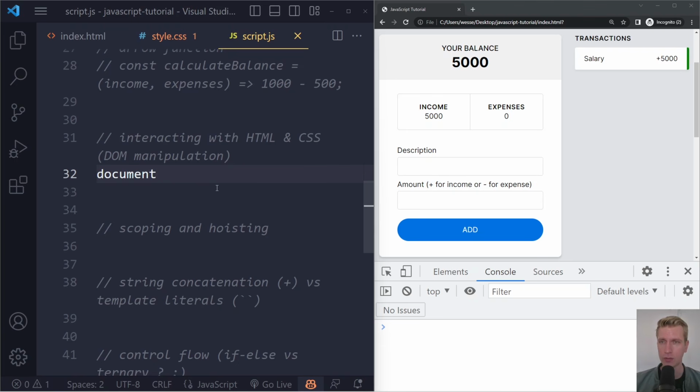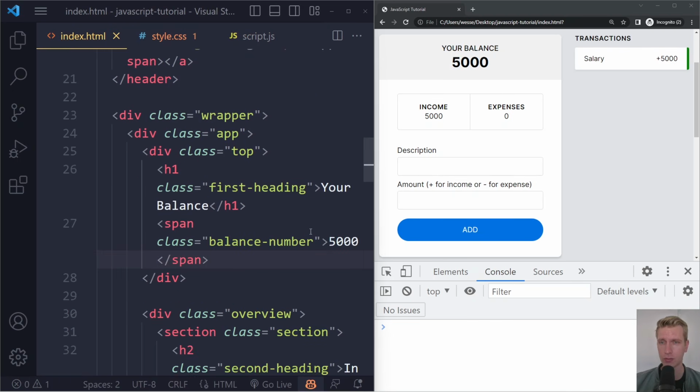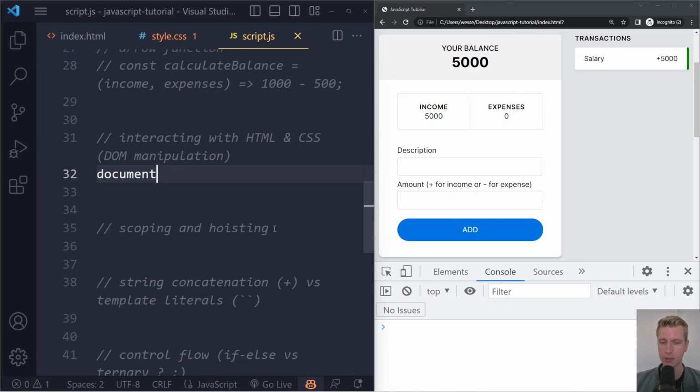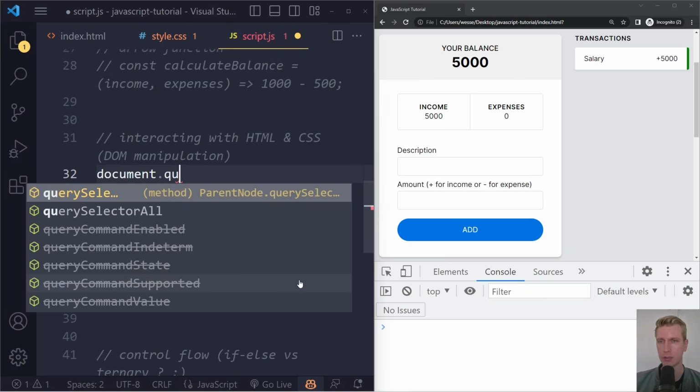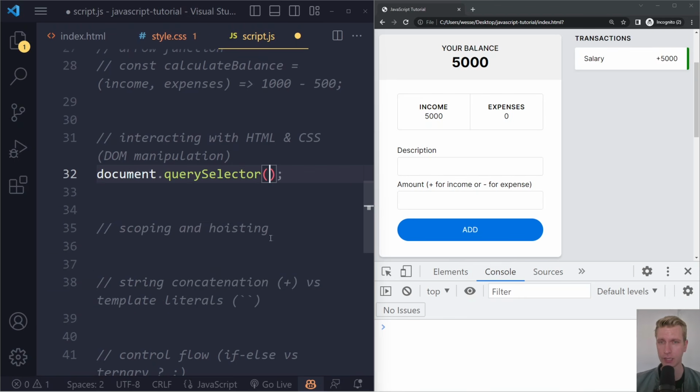Now, one thing we've already seen, we can use document, and then we can get a reference to one of these elements in the HTML. So we've selected this element before by using its class name balance number. That's what we see here. Let's try changing this first heading here. So we need to get a reference to it. It's an object, it looks a bit strange, but to select something it's called query selector. And this is actually a function, and a function can have inputs, right?